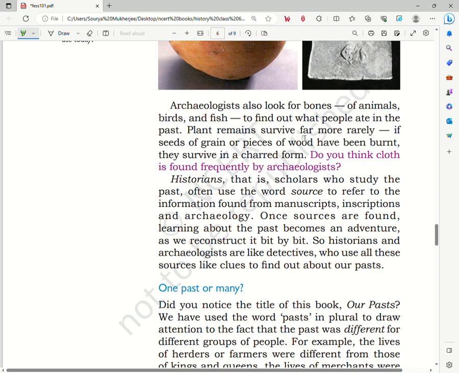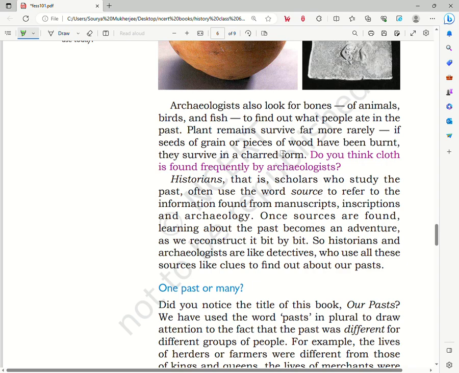So we see that the archaeologists, when they are digging at the site, also look for bones of animals, or birds or fish to find out what the people used to eat in those times. Plant remains and other such biodegradable materials are found very rarely because they decompose very easily. So after 1,000 years, the chances of finding such remains is quite low.